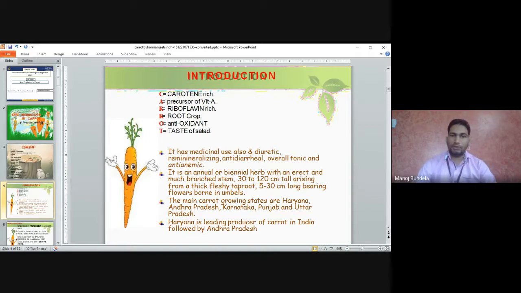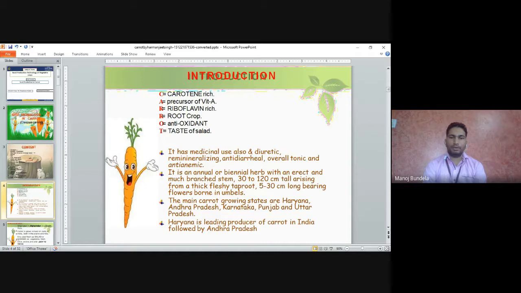It also has medicinal uses: diuretic, remineralizing, anti-diarrheal, overall tonic and anti-anemic. It is an annual or biennial herb with an erect and much branched stem, 30 to 120 centimeter tall, arising from a thick fleshy taproot, 5 to 30 centimeter long, bearing flowers borne in umbel. The type of inflorescence is umbel.